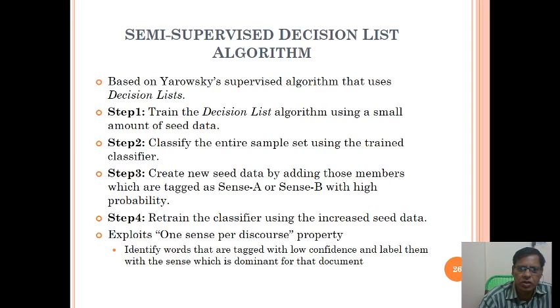Semi-supervised decision list algorithm is based on a hierarchy supervised algorithm that uses decision list. Step 1 is to train the decision list algorithm. Step 2 is to classify the entire sample set using the trained classifier. Step 3 is to create new seed data by adding those members. And step 4 is to retrain the classifier using the increased seed data.